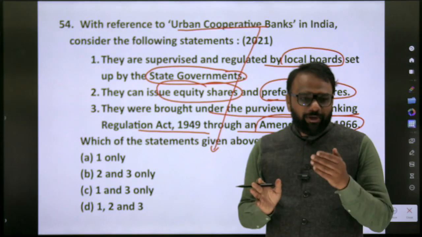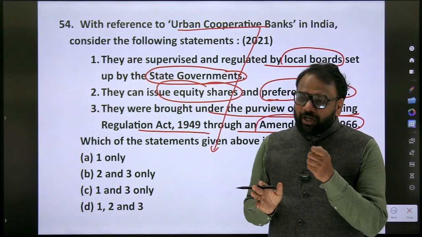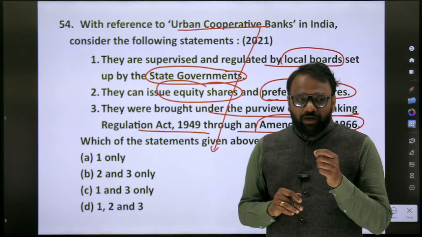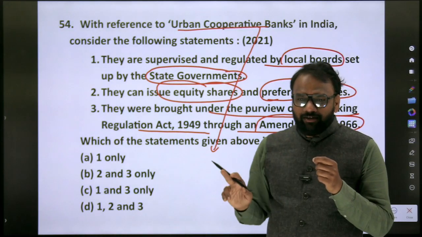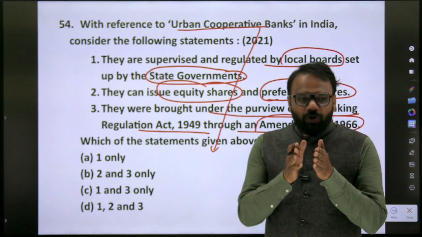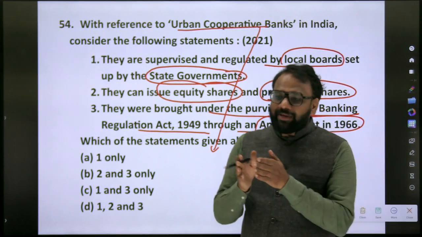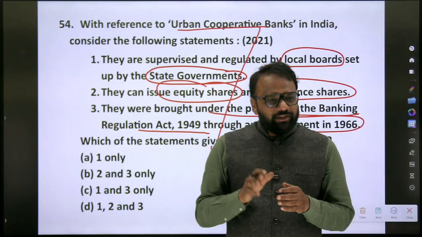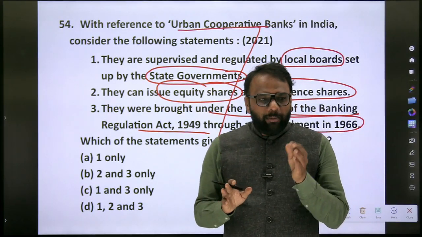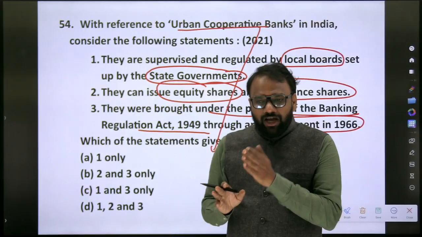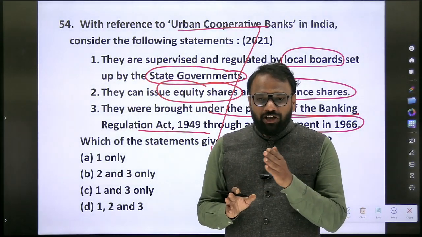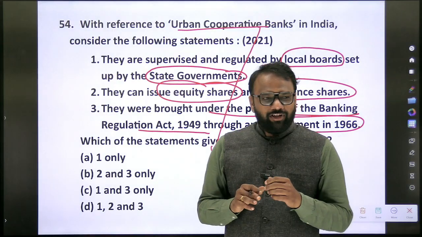So which banks are called scheduled commercial banks? Schedule 2 of Banking Regulation Act or RBI Act? RBI Act. They are called scheduled commercial banks. So scheduled commercial banks only include public sector banks. They do not include private sector banks. True or false? They include private sector banks as well. Okay. So scheduled commercial banks include public sector and private sector banks of India only. They do not include the foreign banks which are operating in India. True or false? False. Okay.